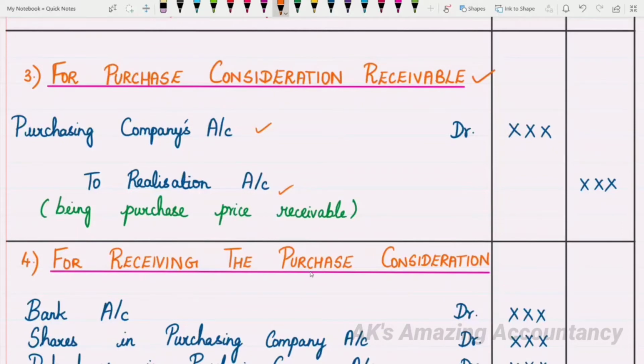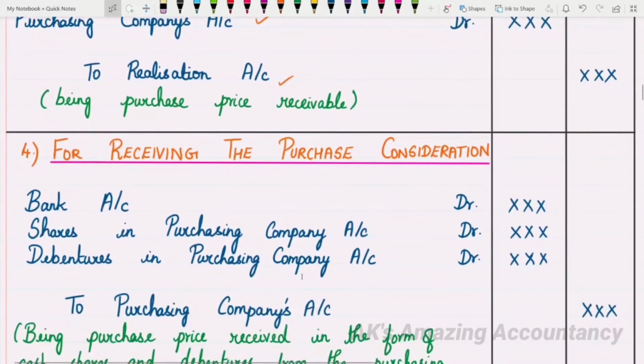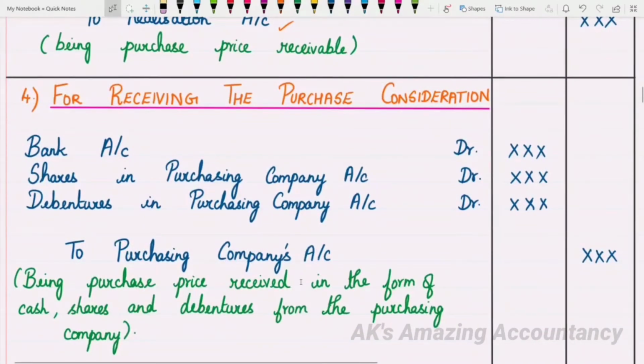So let us proceed with the fourth entry now. The fourth entry is for receiving purchase consideration. So the fourth entry is for what? It is for receiving purchase consideration. So for receiving purchase consideration, what will be the journal entry?